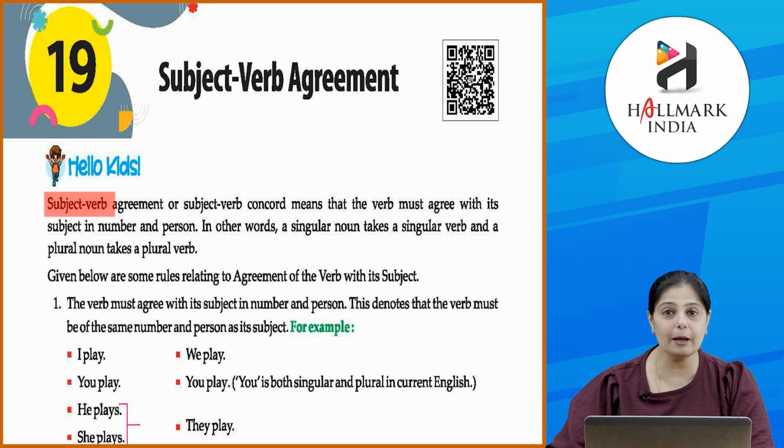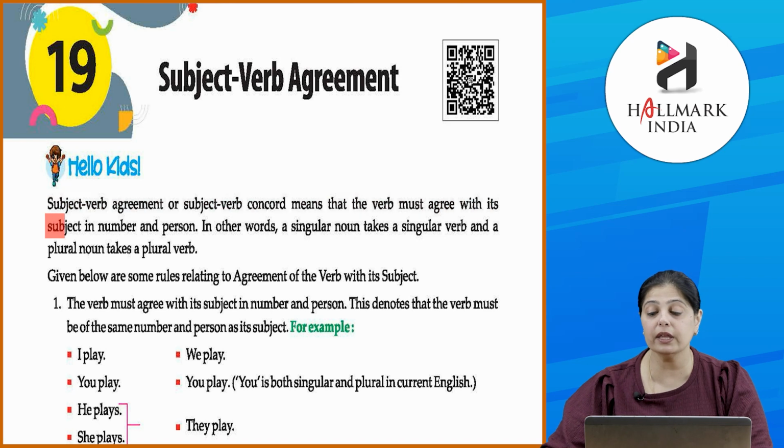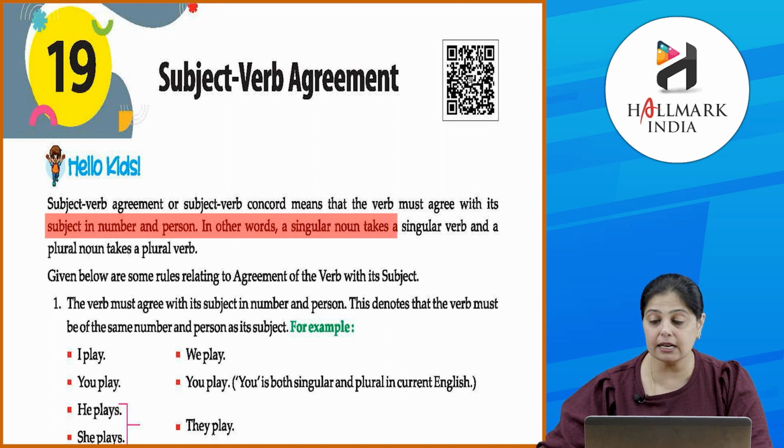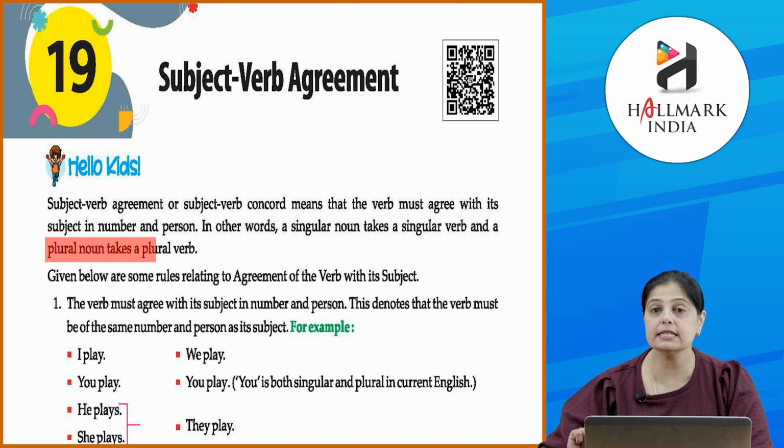So, subject-verb agreement, or subject-verb concord, means that the verb must agree with its subject in number and person. In other words, a singular noun takes a singular verb and a plural noun takes a plural verb. For example, the girl goes to school by bus, and the girls go to school by bus.